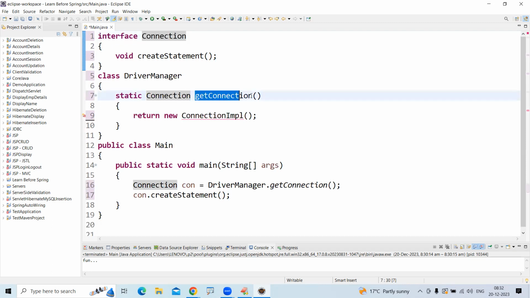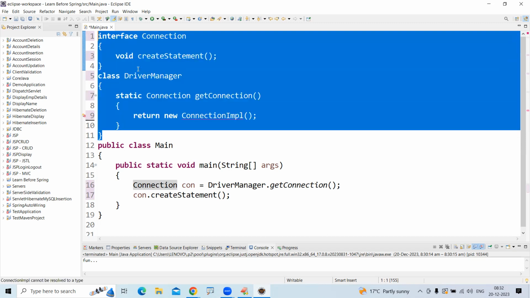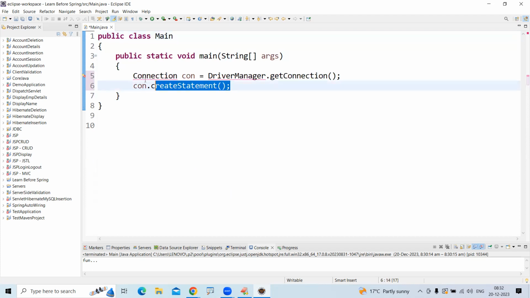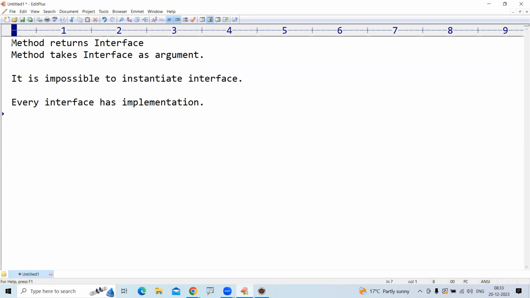So the get connection method is creating an object for the connection implementation. Some other class is there, the connection implementation class. That object it will return. That is okay.